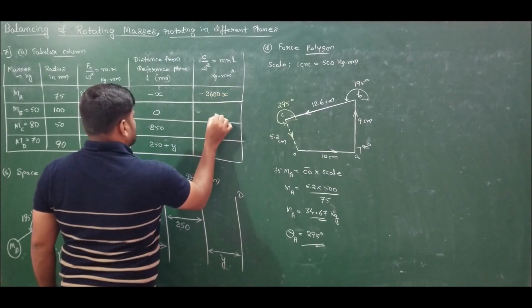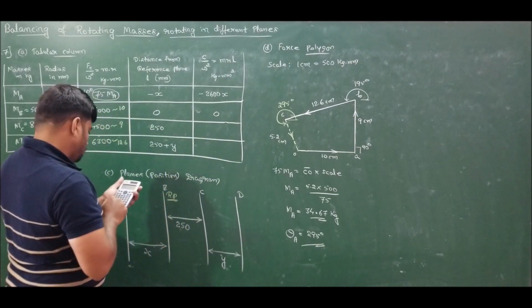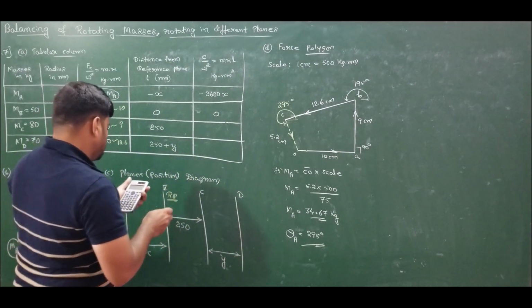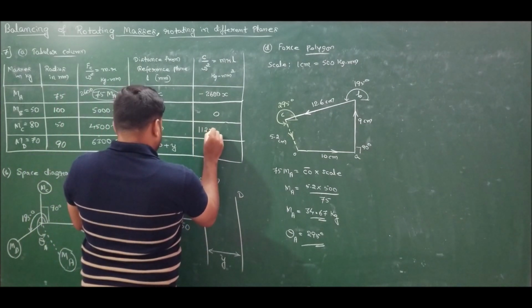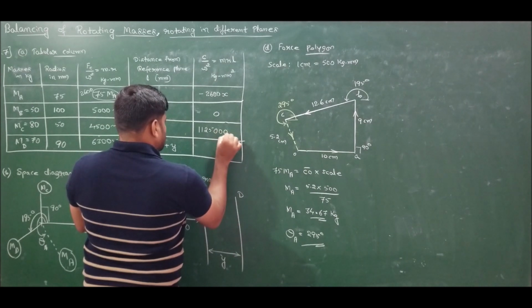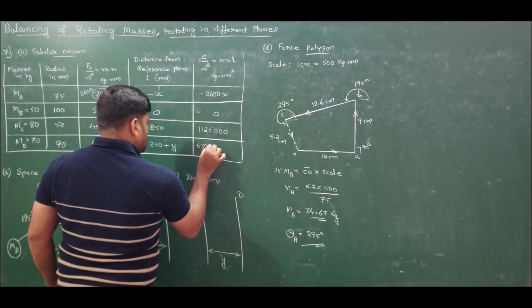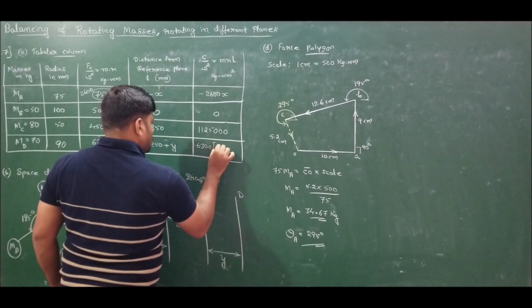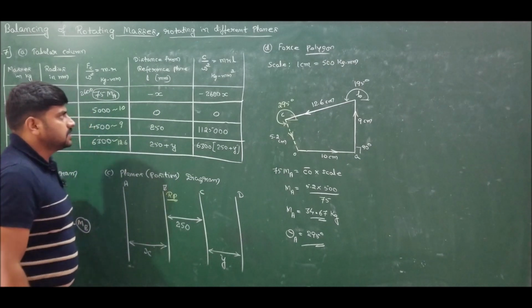Now if I complete the couple polygon column, I will get minus 2600 x 0. Here I will get 250 into 4500, which is 11,25,000. Here I will get 6300 times 250 plus y. This is what I got.